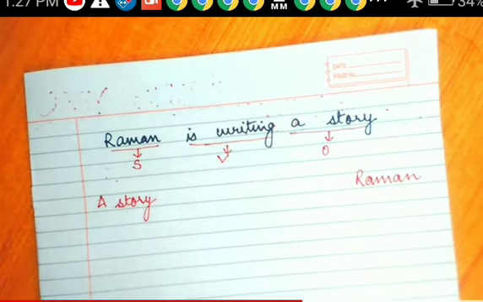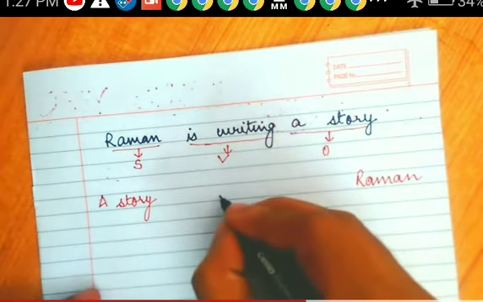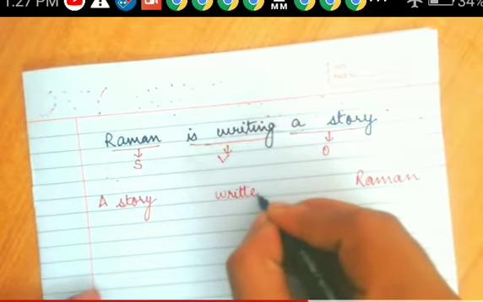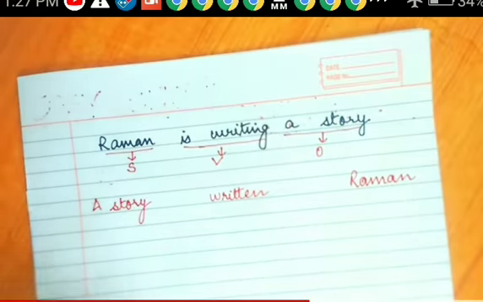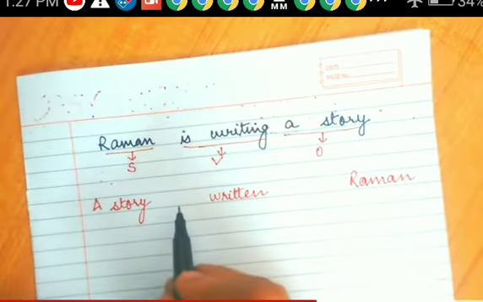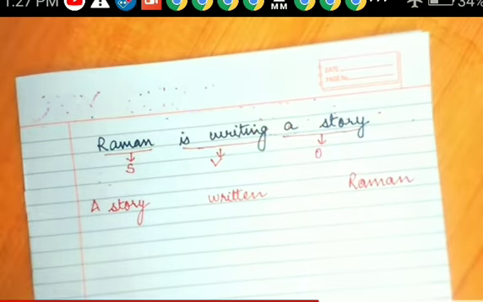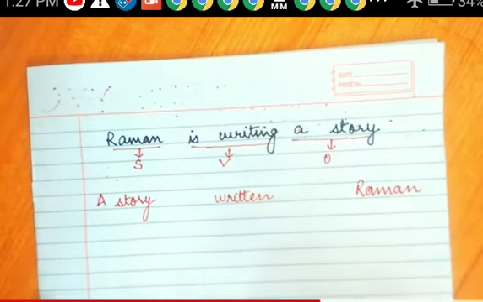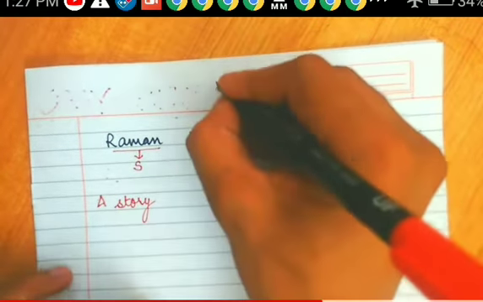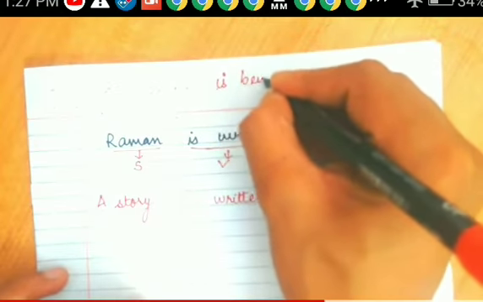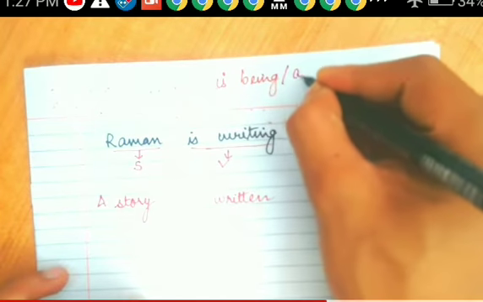Is writing gets converted into V3, written, the third form of the verb. Now story is singular. Therefore, which form of the verb will come in? Is being.